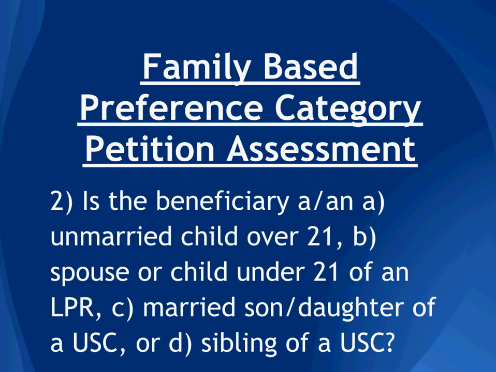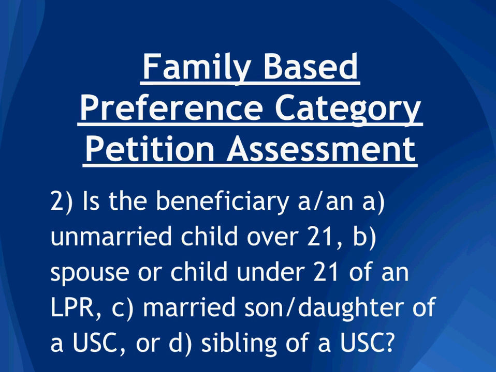Question number 2. Is the beneficiary an unmarried child over the age of 21, or the spouse of a lawful permanent resident, or child under age 21 of a lawful permanent resident, the married son or daughter of a U.S. citizen, or a sibling of a U.S. citizen?